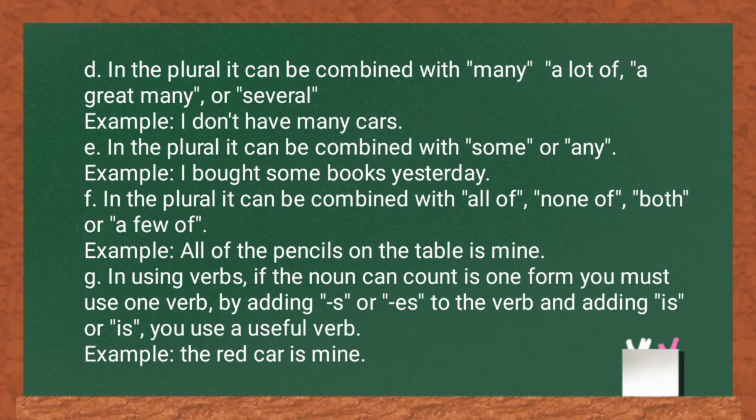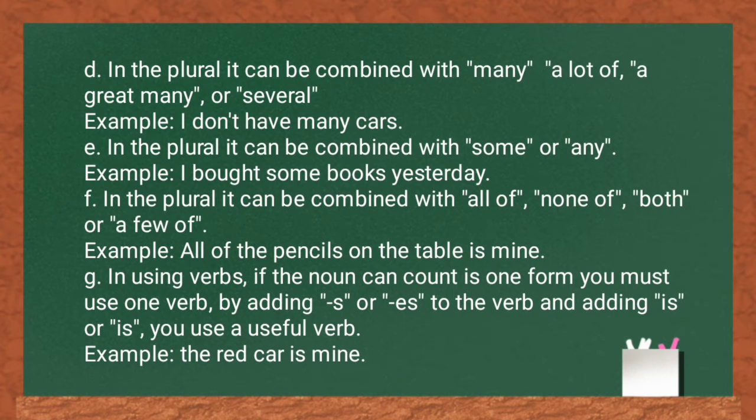Example, I bought some books yesterday. F. In the plural, it can be combined with all of, none of, both, or a few of. Example, all of the pencils on the table are mine.